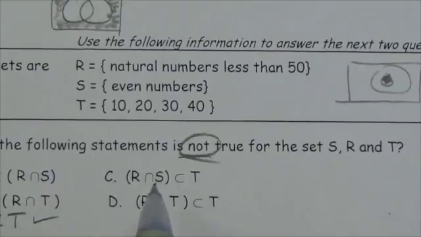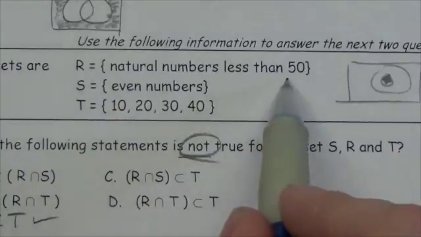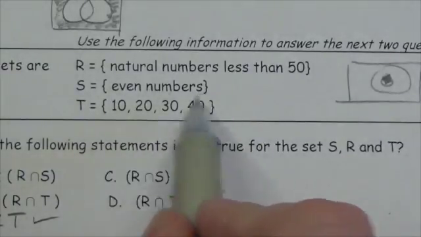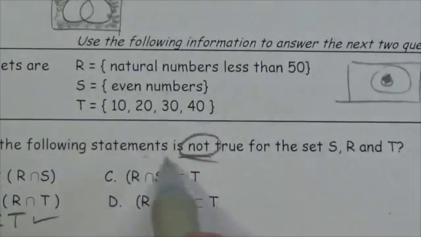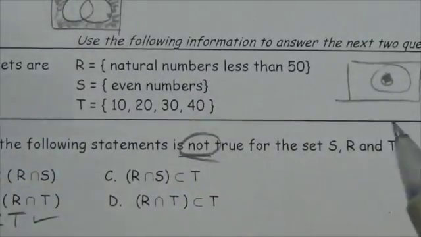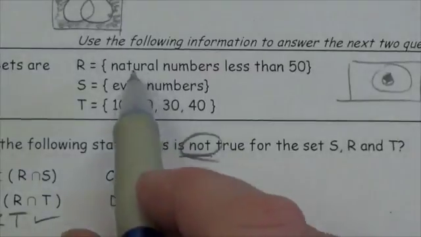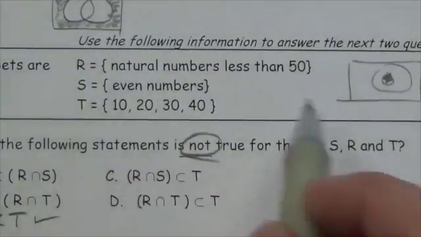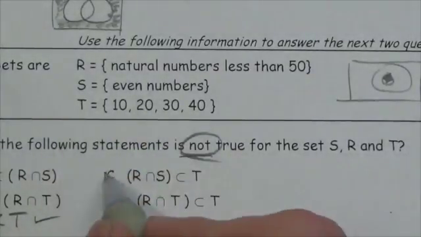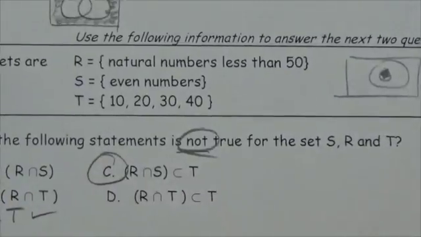Well, I can demonstrate that it's not if I can find an element in this set that isn't in T. So if I can find a natural number less than 50 that's an even number that's not in T, then whatever that intersection is, it can't be a subset of T. And actually that's really easy to do. For example, the number 2. 2 is a natural number less than 50. It's an even number, but it's not in T. This is the one that's not true, at least up at this point right here.